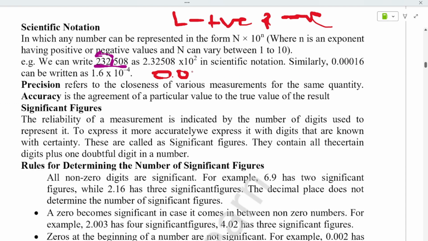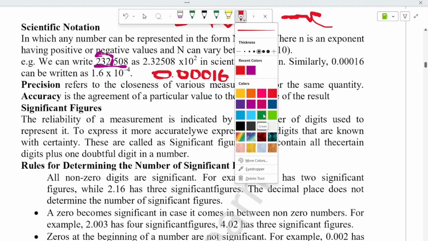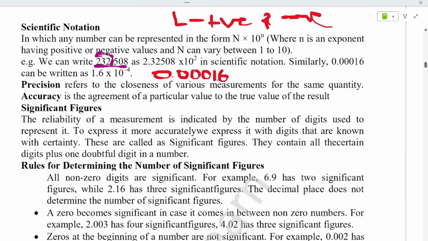0.1 2 3 zeros. Okay, 1, 2 and 3 zeros, and 16 is the value they have given. Let's do the change. Here it became 0 point something, and you can change this in a very easy form. You can shift it as 1.6 or 16 as you wish, but here I am shifting it after 1. Okay, so it became 1.6. And how many decimal values are you shifting? Here is 1, here is 2, here is 3, and here you are shifting, right? So 4, you have to multiply as 10 power minus 4.